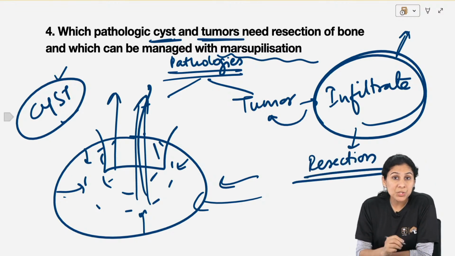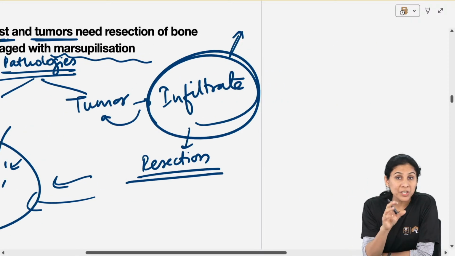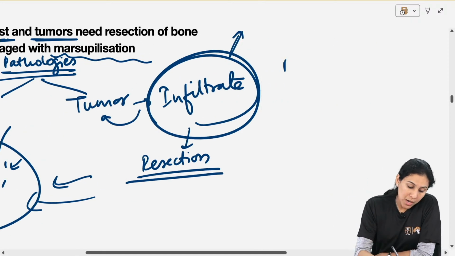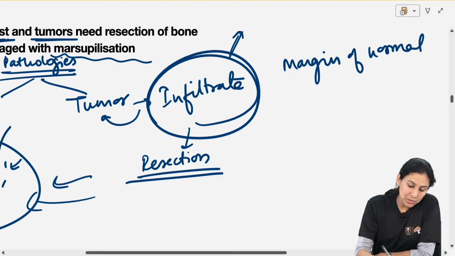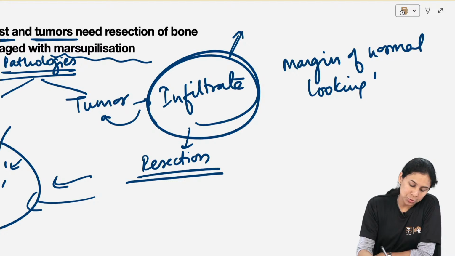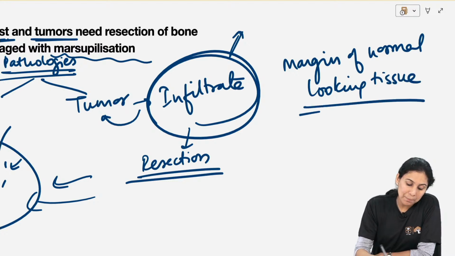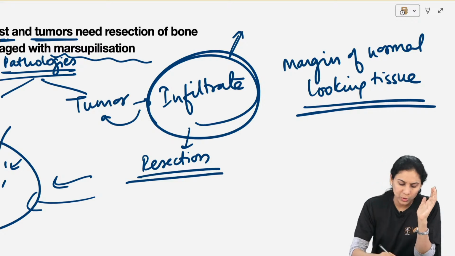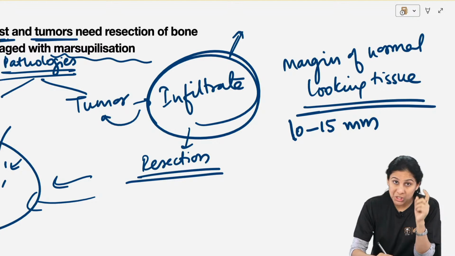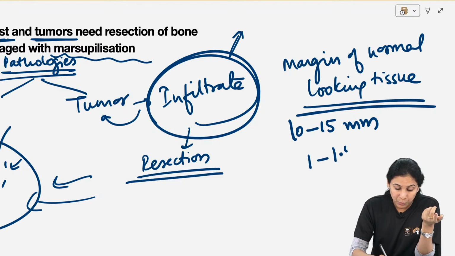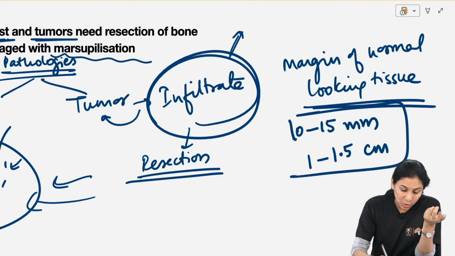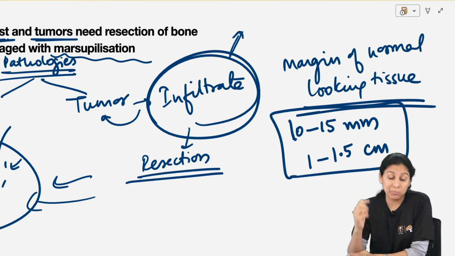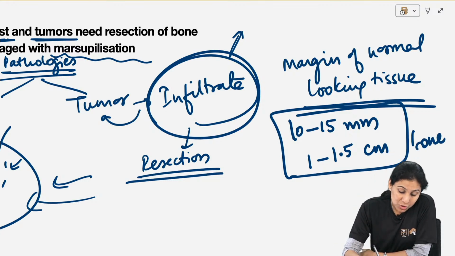Okay, which is why you just can't remove the tumor. You need to remove a margin of normal looking tissue. If it is a benign tumor like an ameloblastoma, there is a set protocol. You will remove 10 to 15 mm, which is the same as 1 to 1.5 centimeter of adjacent normal bone, which is not really normal.